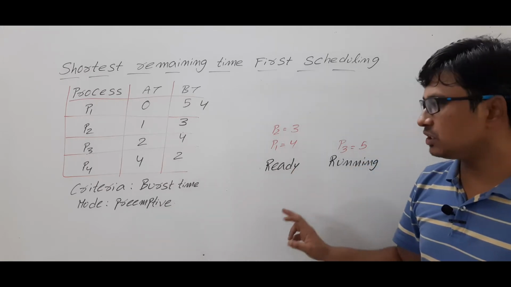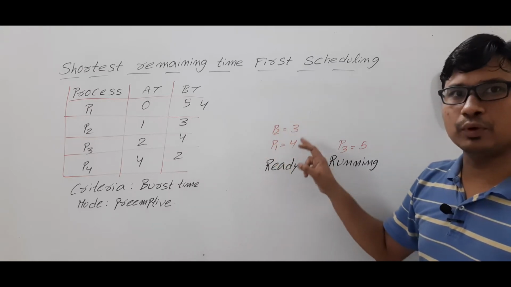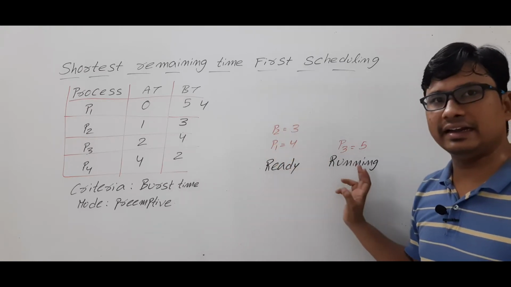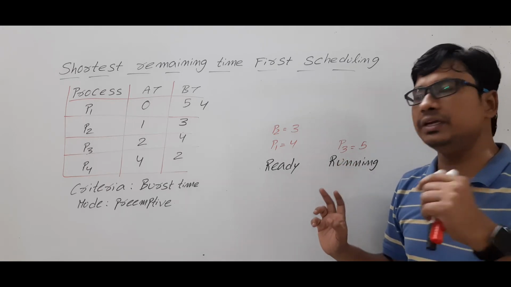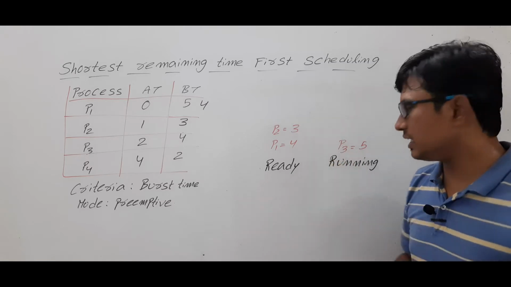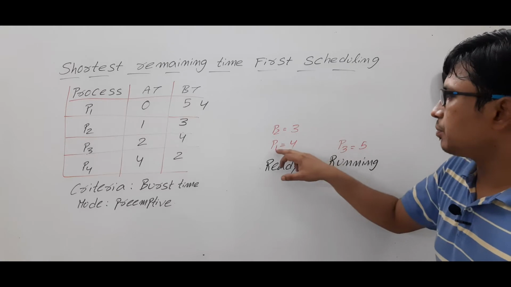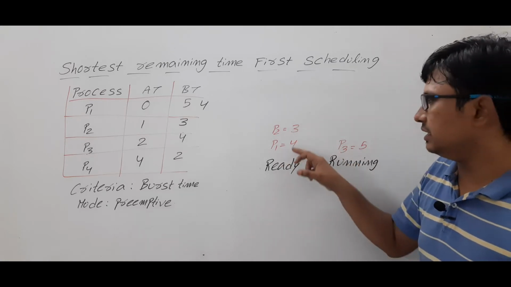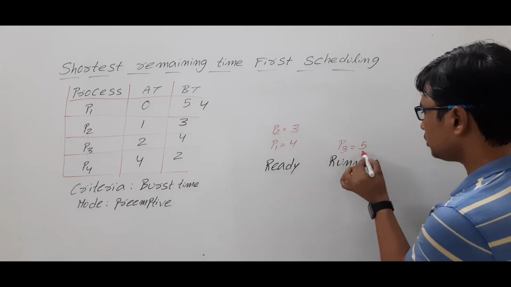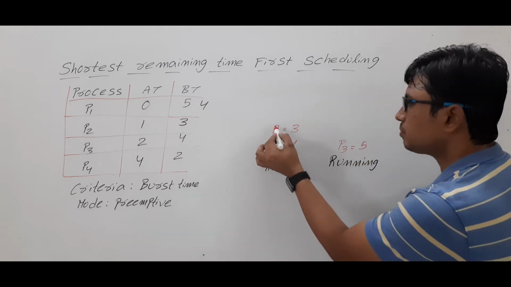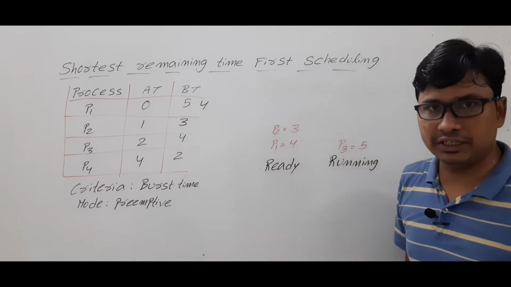If it is a preemptive scheduling algorithm with the criteria as burst time, we need to look at the burst times of the processes in the ready and running state. Whichever has less will start executing in the running state. Look at process P3, it needs 5 units of time. Processes P1 and P2 need 4 and 3 units of burst time. So compared to process P3, process P2, which is in the ready state, needs less time to complete its task.